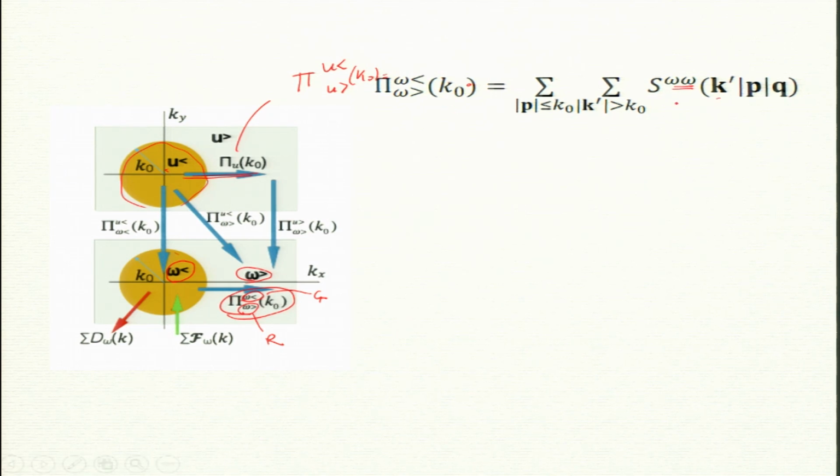So, omega to omega transfer is defined mode to mode: the giver is p, the receiver is k prime. The giver must be within the sphere and the receiver must be outside the sphere. You just sum it up. So, this is omega to omega. It is like the Kolmogorov type, very similar, but it is omega to omega, and this is vorticity advection.